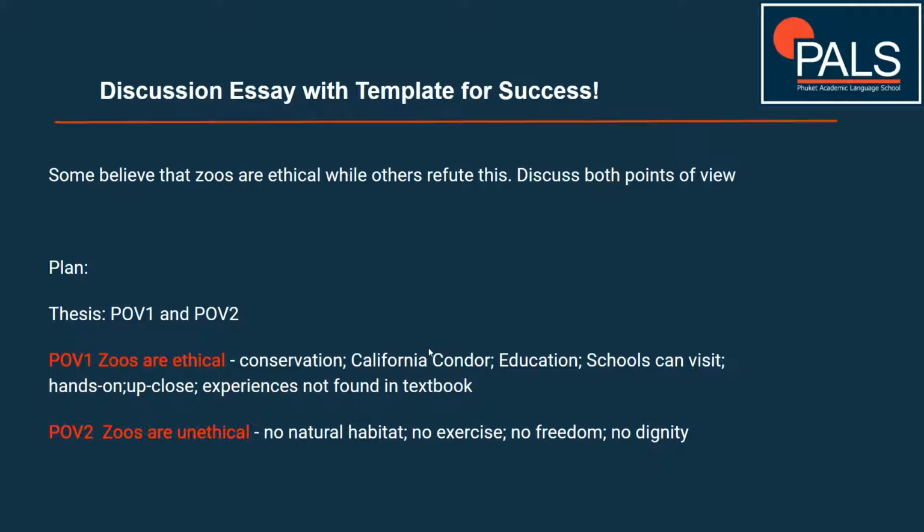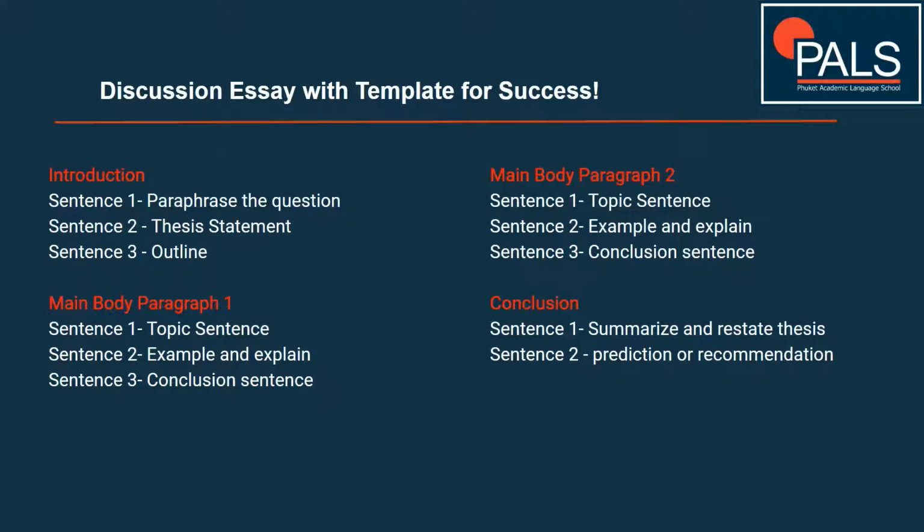So moving on, here's the template for success for the discussion essay. 4 paragraphs. Introduction: you're going to paraphrase the question, then your thesis statement you will give next, then an outline sentence. And you'll see the outline sentence in a minute. It's very, very simple. It just says like these ideas will be discussed in this order, something along those lines. Body 1: topic sentence, then examples and explanation, then conclusion sentence. Body 2, exactly the same. Topic sentence, examples, explanations, and conclusion sentence.